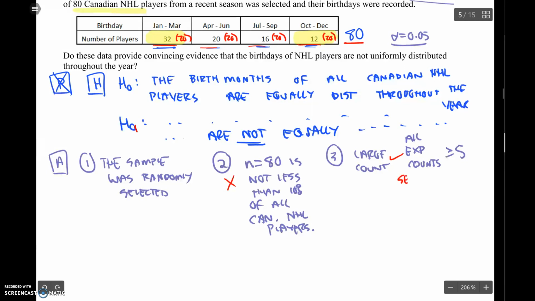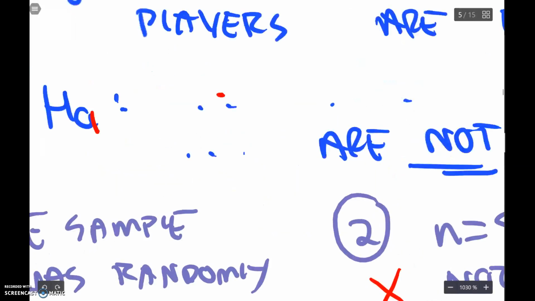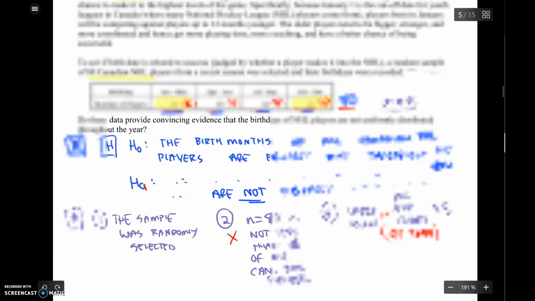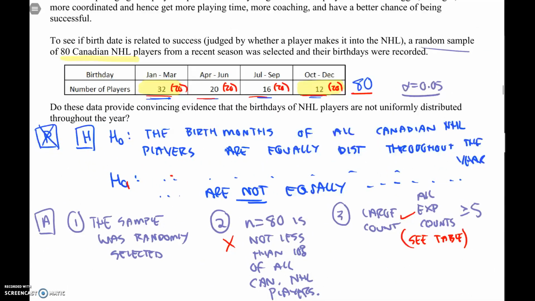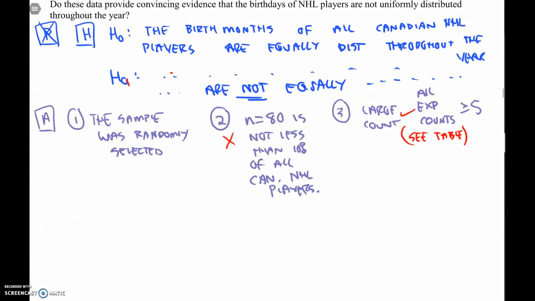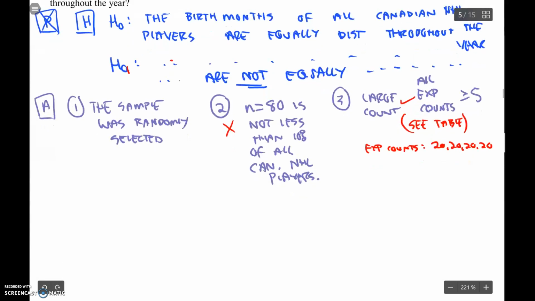I could say, see the table. Remember on your test, you need to have your expected counts somewhere on your paper. This is good enough. It's actually a fairly well-known procedure to put it in parentheses next to the observed counts. Or you could list them. You could say expected counts, and just list them: 20, 20, 20, 20. Okay? So, conditions check. Name the test.